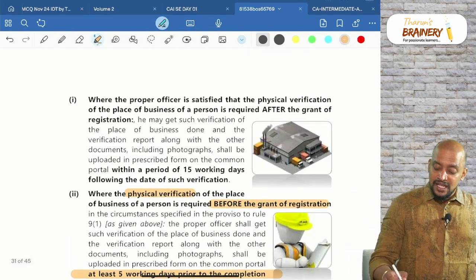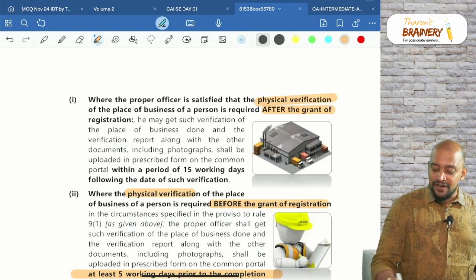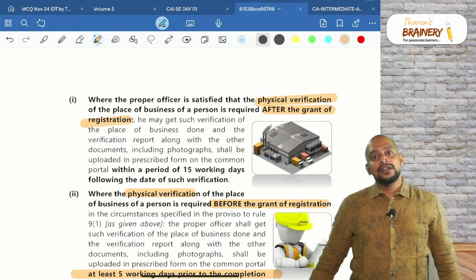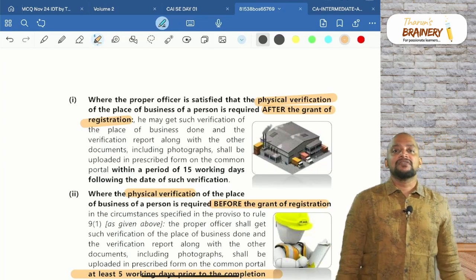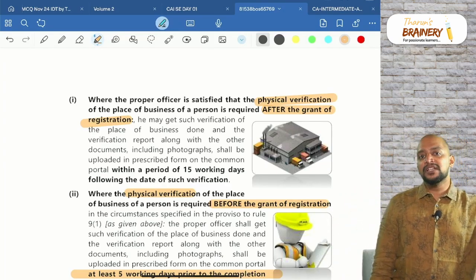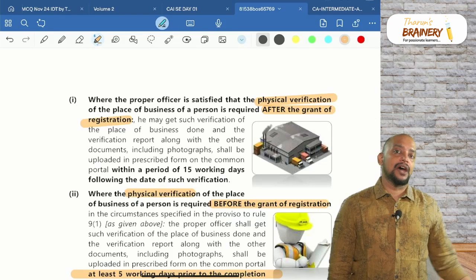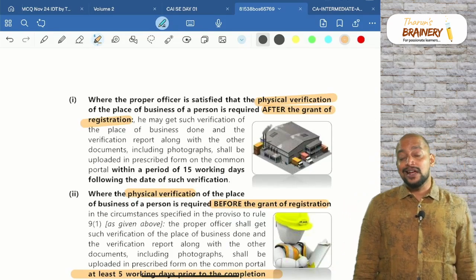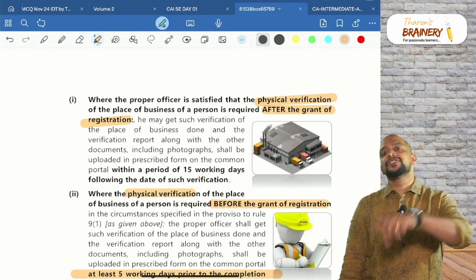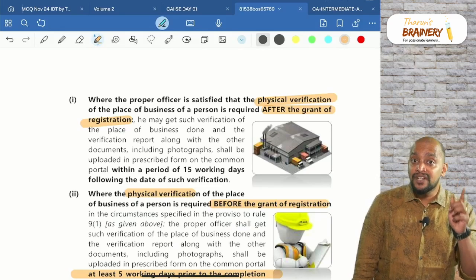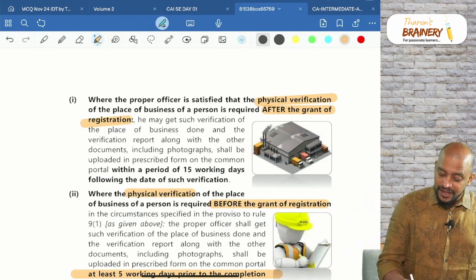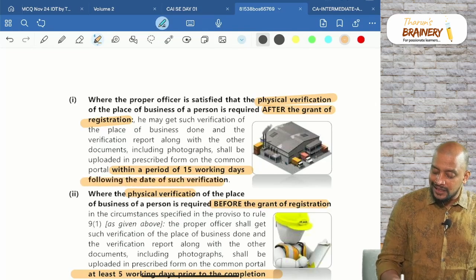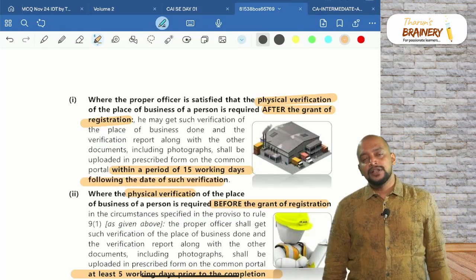Suppose the officer is doing physical verification after grant of registration, so what will happen? They will grant the registration and then they will conduct the physical verification randomly, whenever they have doubt. At that time, they should upload the report of physical verification within 15 working days after completion of physical verification. Within 15 days following the date of such verification, they need to upload the report.